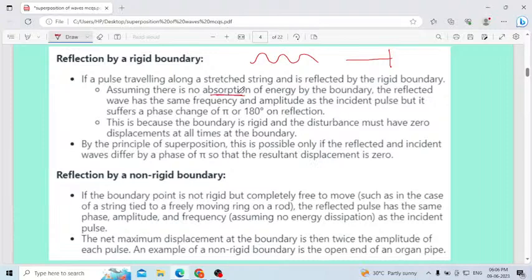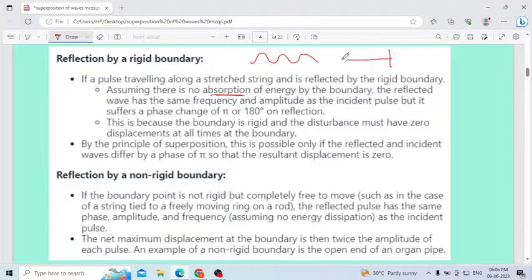of energy. See, when the reflection of sound takes place, whether it is a rigid or non-rigid boundary, some of the sound waves may get absorbed, some will get reflected, some may even get refracted. But here in the case of a rigid boundary, this point is fixed.